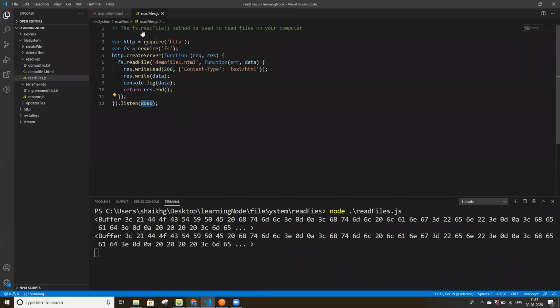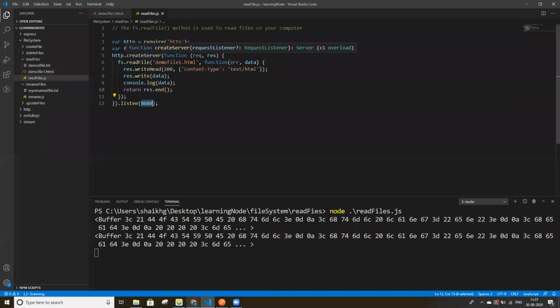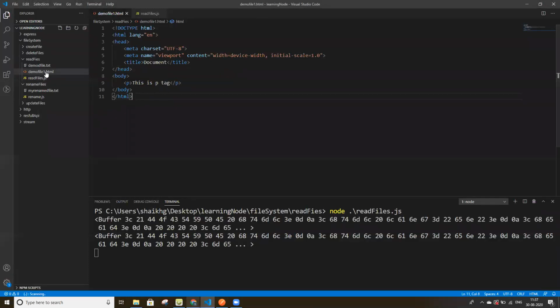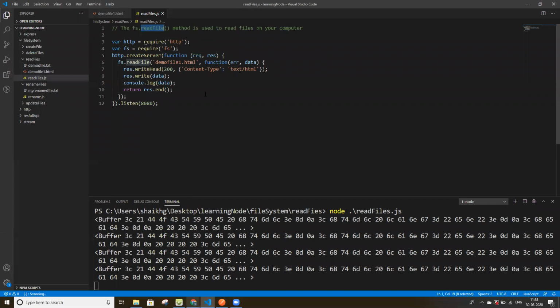Here, this is the p tag which is mentioned in this file. So with the help of readFile, we are able to read the file which is available in our system. If we change it, then with the help of this readFile method, we are able to read the file.